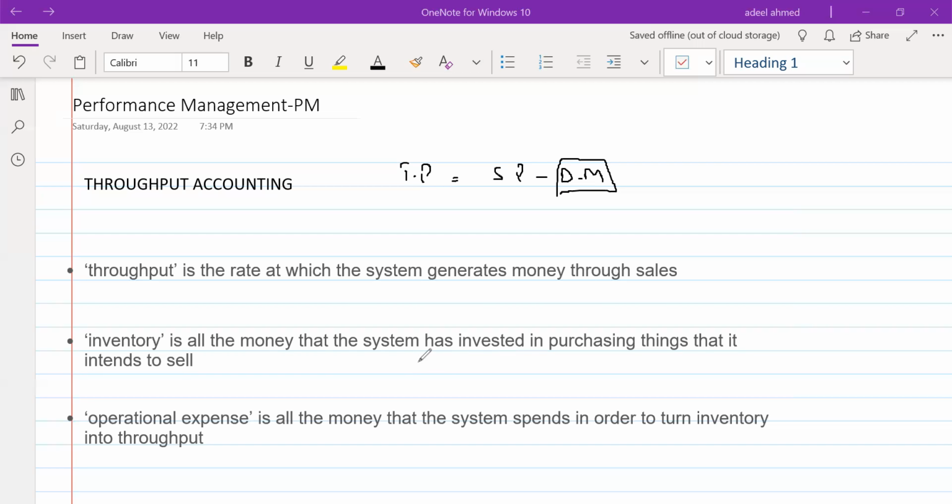So this is what we call operational expenses: all the money that the system spends in order to turn inventory into throughput. As we discussed earlier, this inventory has to pass through a process. That process would allow it to convert it into finished goods, and that could then help us to generate the throughput. Now, in the example which I was using earlier, I was giving you a general idea with respect to the time that it takes per unit.